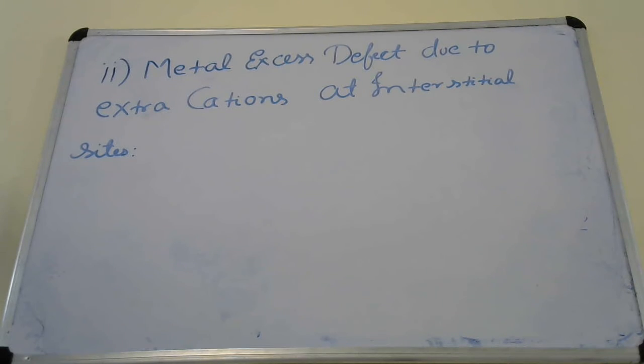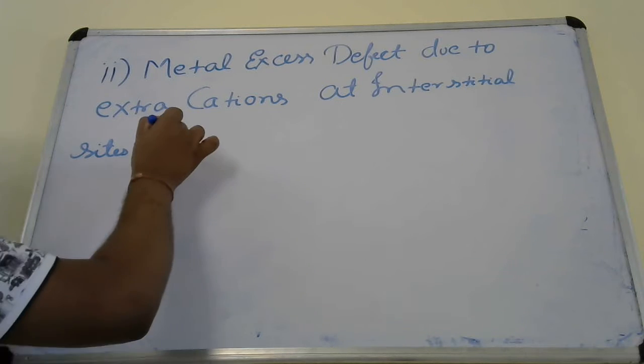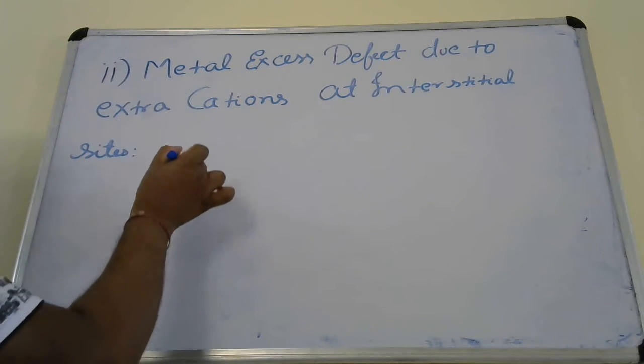Now you already know what is an interstitial site. What is an interstitial site? The small spaces in between two or more atoms or ions. Okay? Now, what happens? How is the metal excess defect obtained?